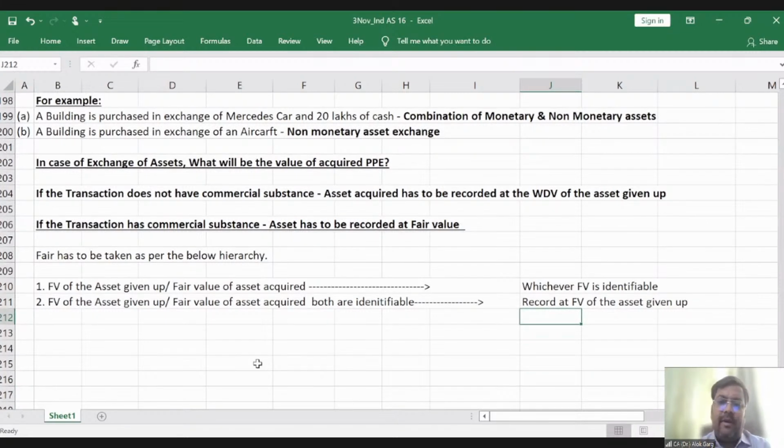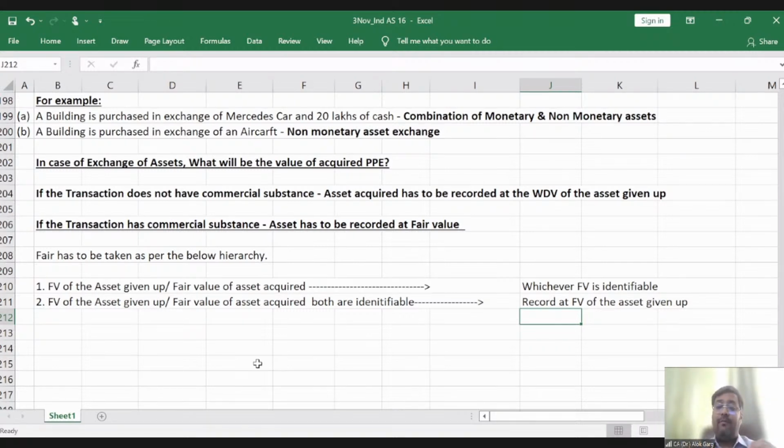Friends, do you remember in Ind AS 115, from the revenue perspective, what I have told: if there is a non-cash consideration payable by a customer, if there is an exchange of assets, the supplier will record the revenue on the basis of the fair value of the asset acquired. And you remember, DLF recognized the revenue on the basis of the fair value of the car acquired, right? That I told you from the perspective of the seller.